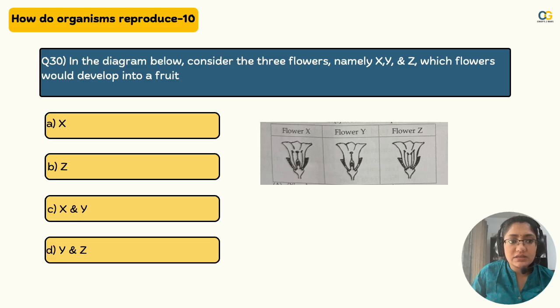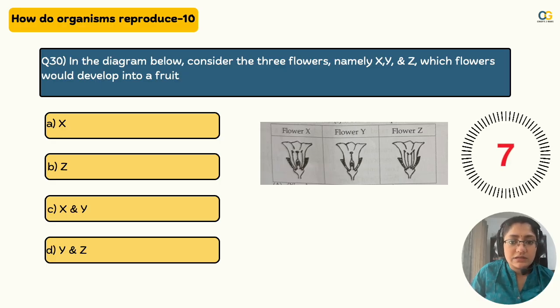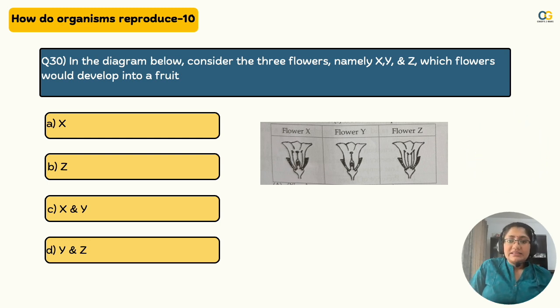So the last question in reproduction. In the diagram below, consider 3 flowers, namely X, Y and Z. Which of the following would develop into a fruit? Think through what is needed to develop into a fruit. Yes, the right answer is X and Y, because only X and Y have the female part or the ovary in the flower, and only if there is an ovary can you have a fruit in that plant. So let's move to the next question.